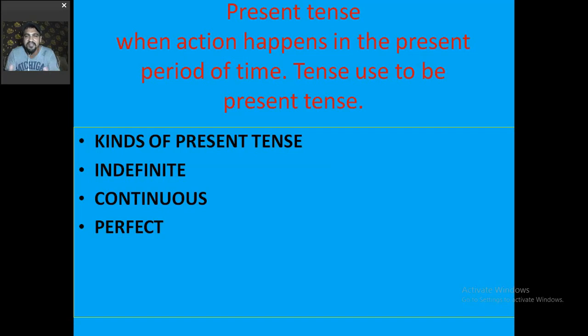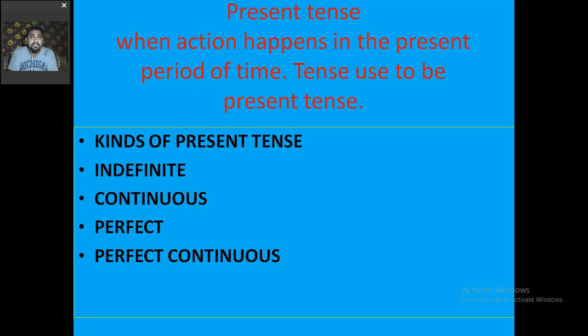Then perfect. One thing would be perfect only when it is complete. In the same way, when the action is complete in the present moment, and the action started from the past, that would definitely be the present perfect one. Perfect continuous is when it is complete and also continued, that would be the present perfect continuous. That depends upon the period of time which we are dealing with, but the basic meaning would remain the same for all the kinds. What else are we going to do in this particular video?